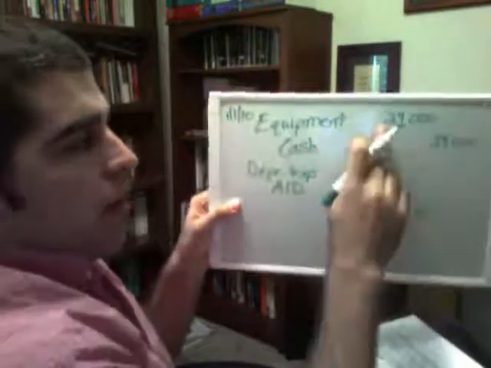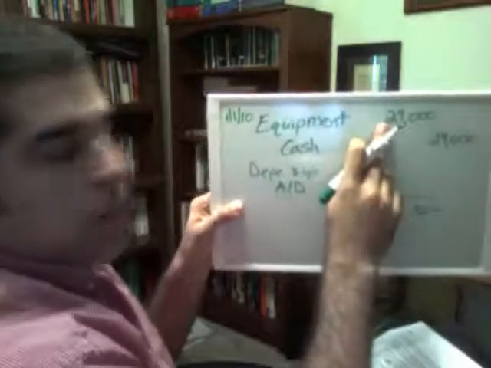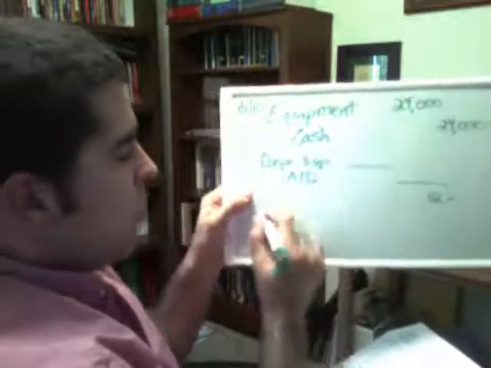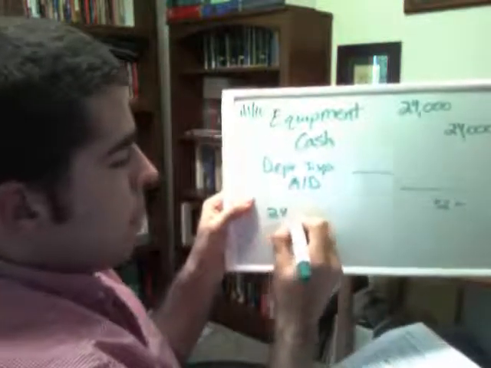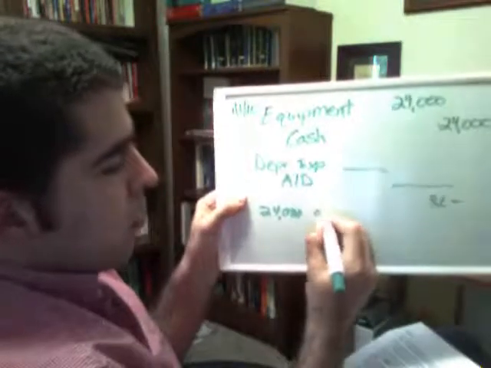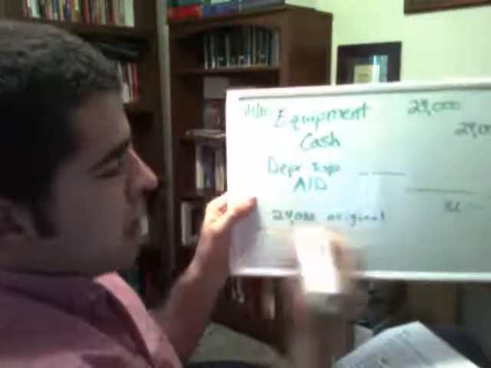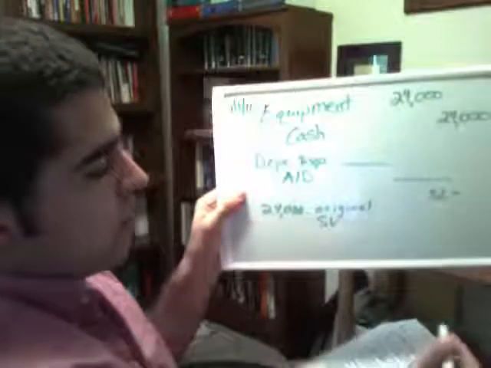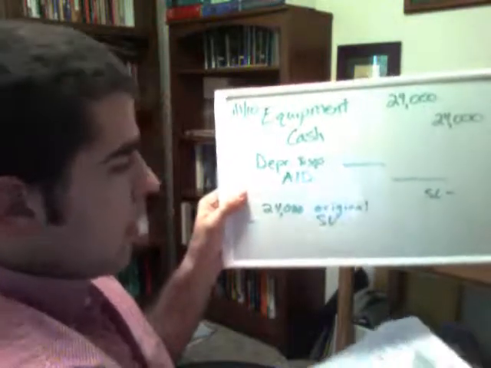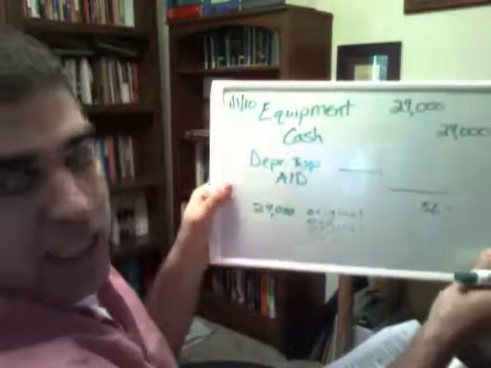We look at the original book value of our asset. It's $24,000. So we'll just call that original. Now we subtract what we call salvage value. Sometimes you'll hear that called residual value.